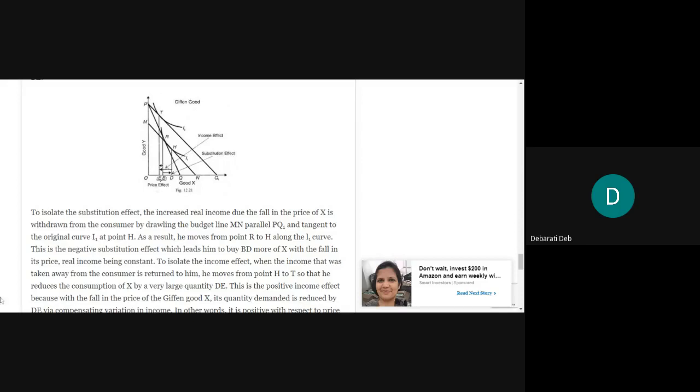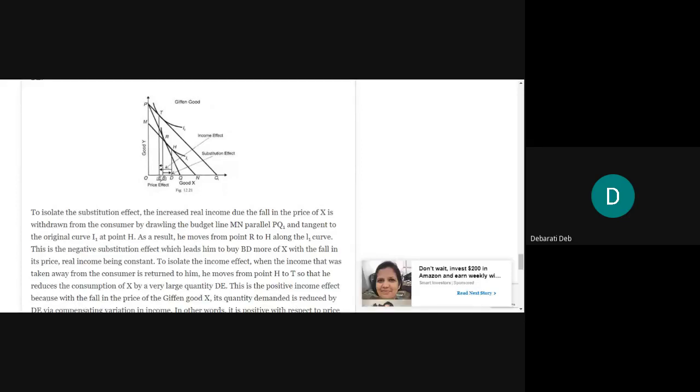In order to isolate the substitution effect, the increased real income due to the fall in the price of X is withdrawn from the consumer. His real income increased because he was paying less for the same quantity of X. Real income is the purchasing power.